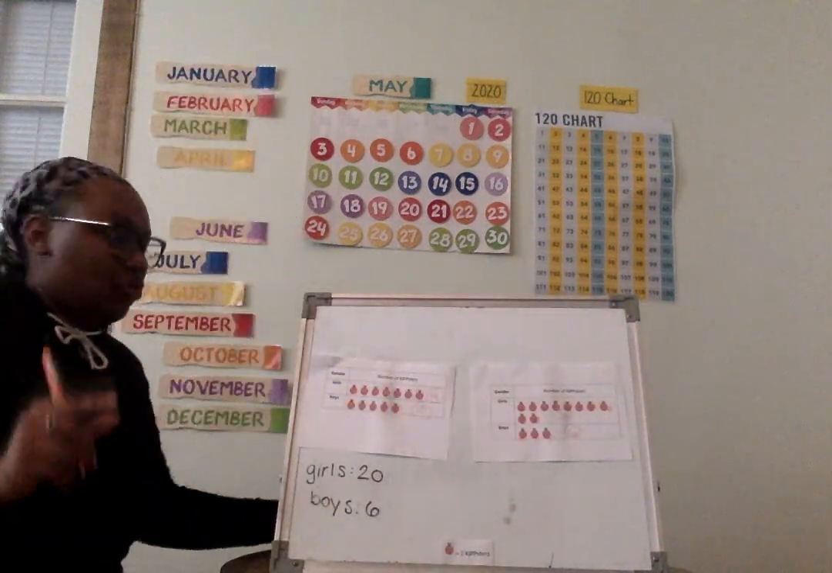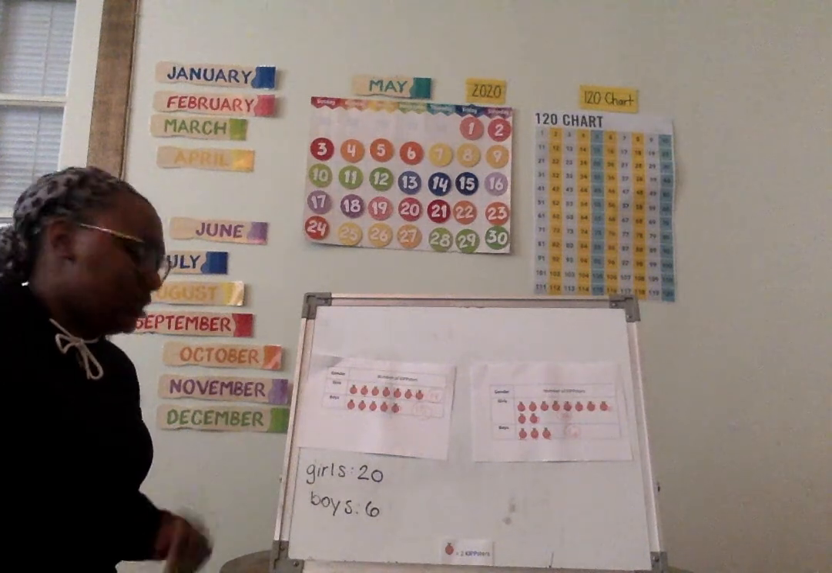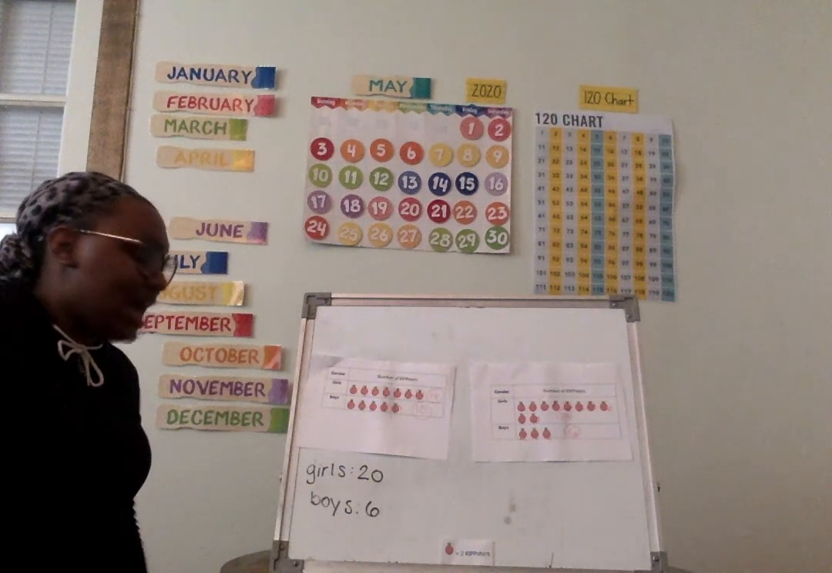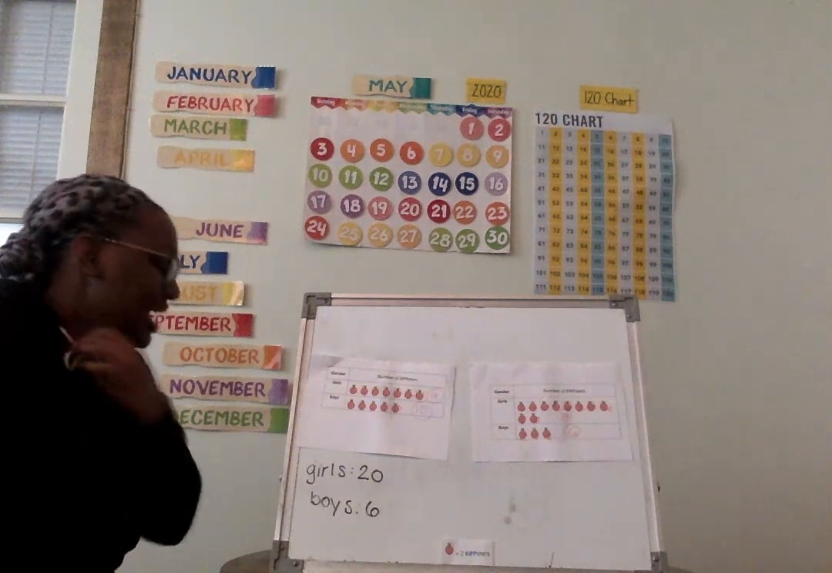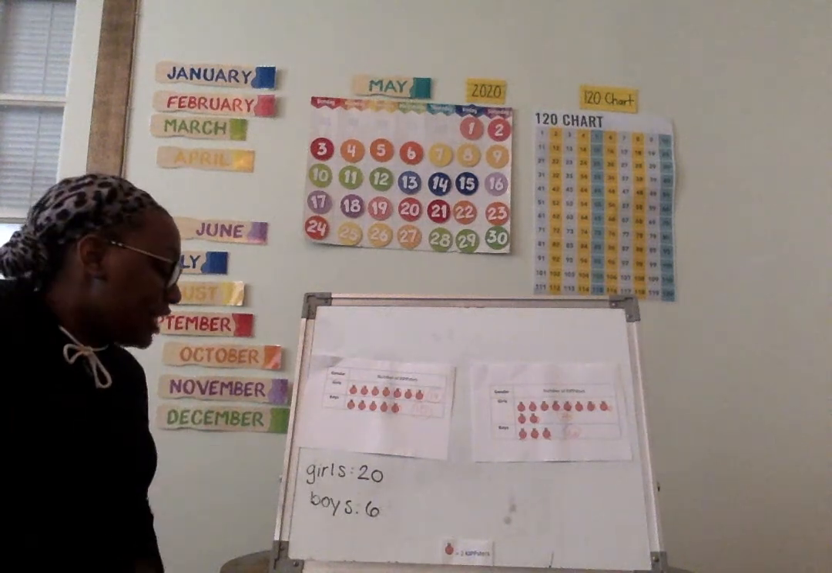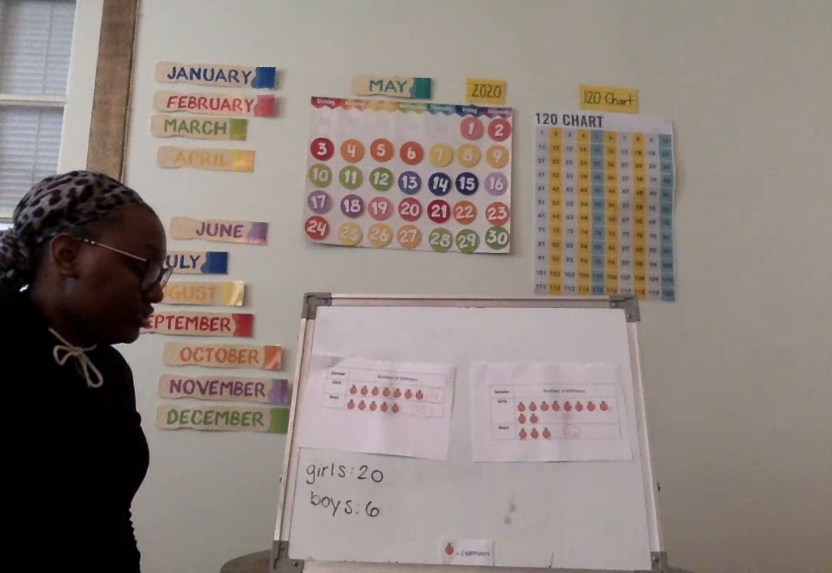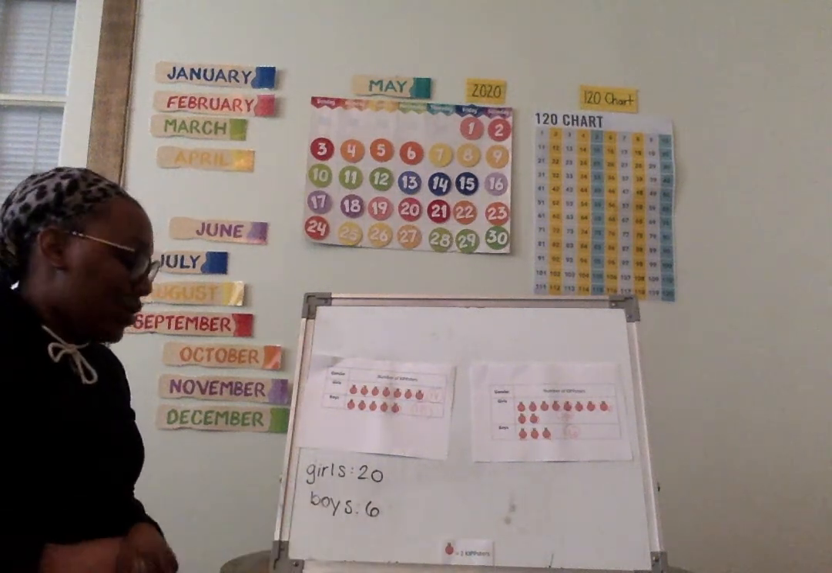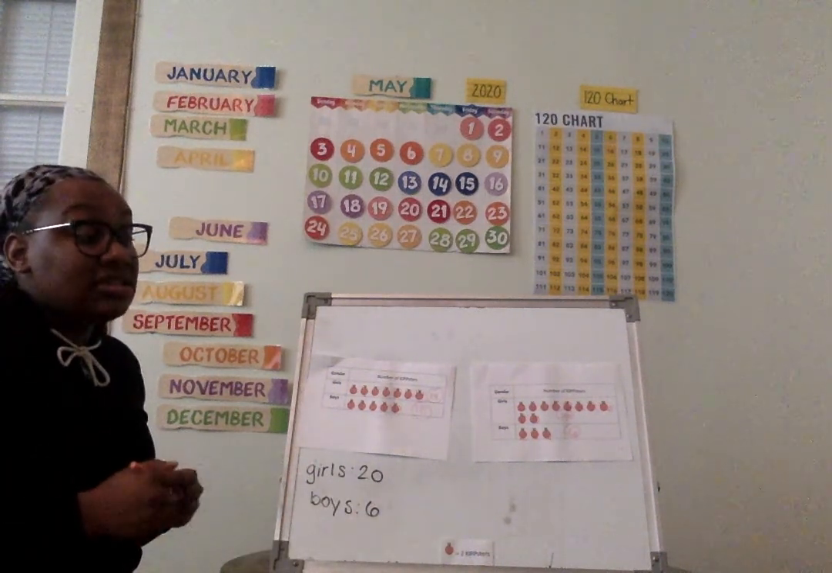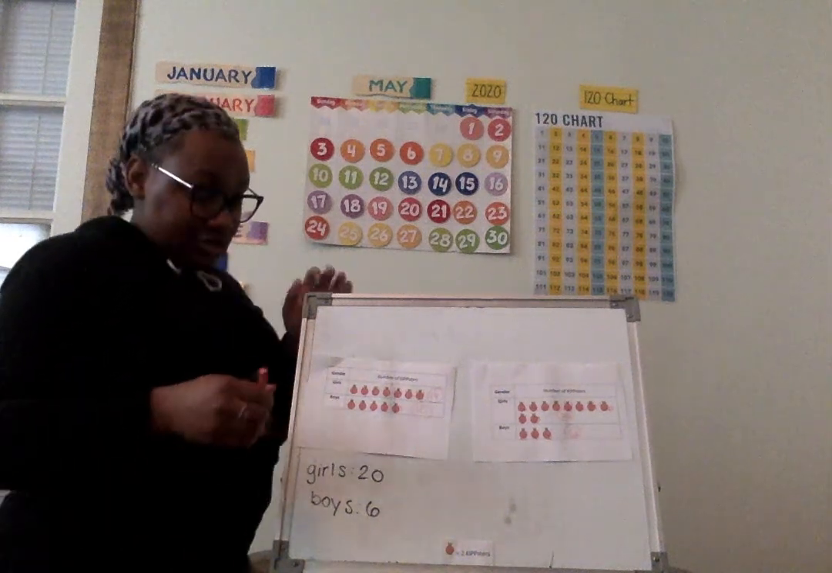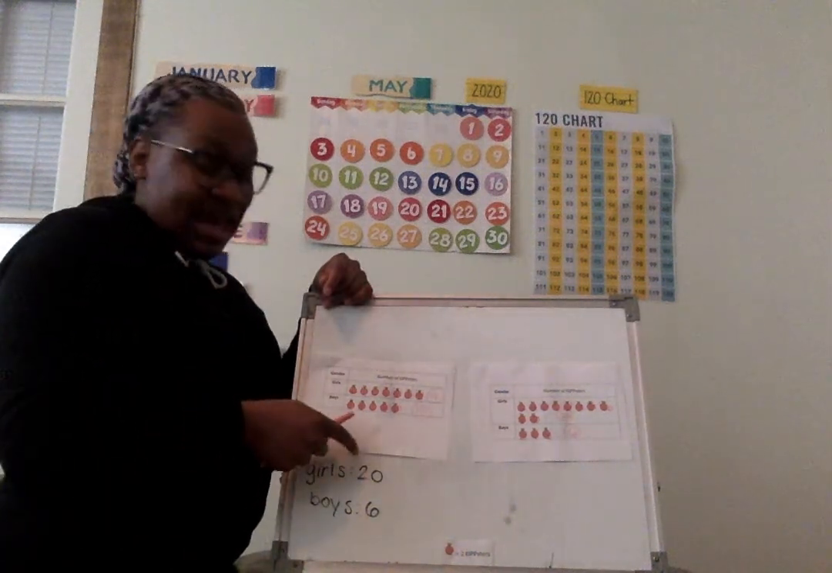Now let's listen to the story again. It says Hampton took a survey to see how many girls and how many boys like eating oranges. After counting all the votes, Miss Miller found out that 20 girls liked oranges and 6 boys liked oranges. We need to see which graph matches that information. So for girls, we need to have 20.